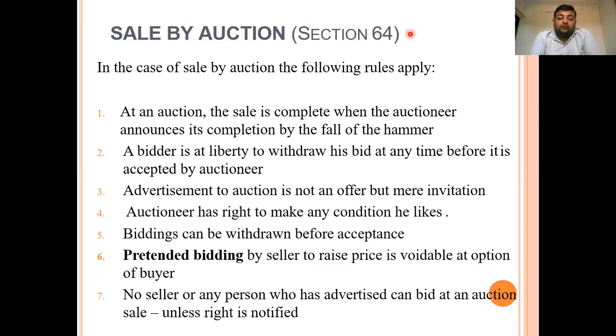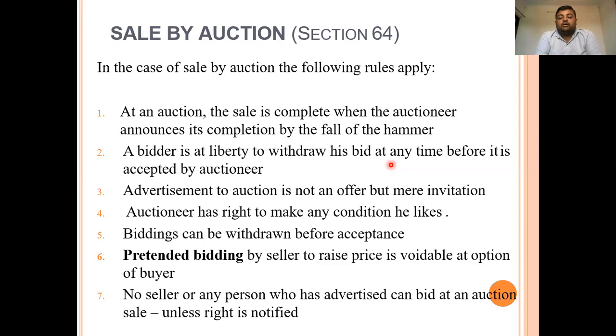Next, a bidder is at liberty to withdraw his bid at any time before it is accepted by the auctioneer. For example, for the painting of 20,000, let's say the auctioneer says 20,001, 20,002, and when he says 20,002, the person who is bidding withdraws his bid. If it is withdrawn before the acceptance, then the bidder can withdraw the bid before it is accepted by the auctioneer.